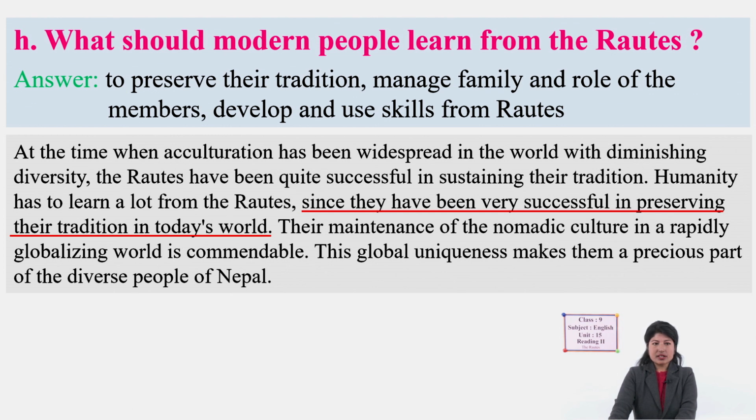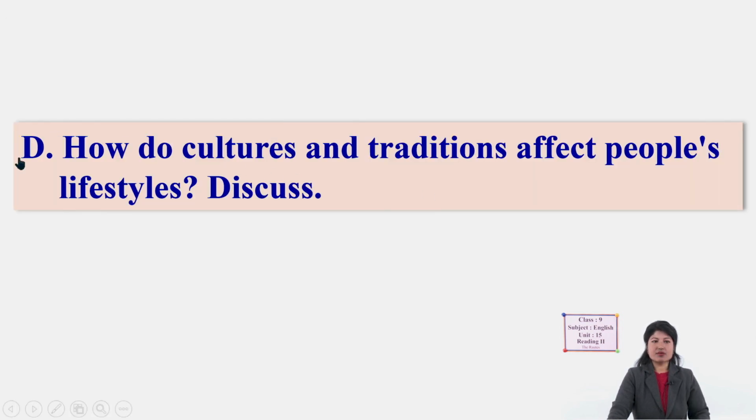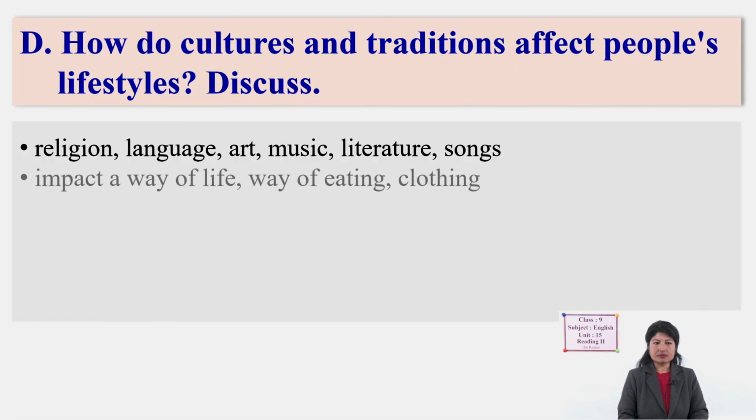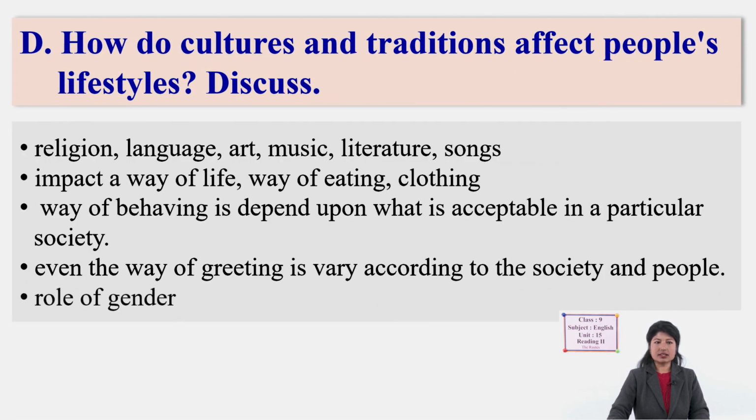Alright, I think we are at the end of this exercise. Now we have only one exercise, that is number D. How do cultures and traditions affect people's lifestyle? Discuss. I'll give you some clues for that. Here are some clues.